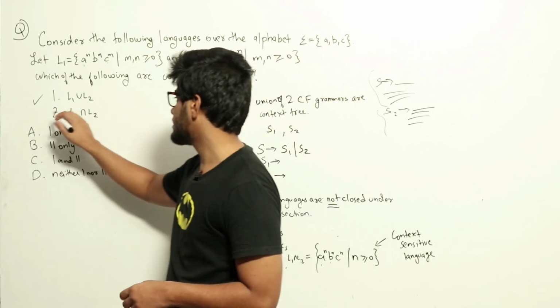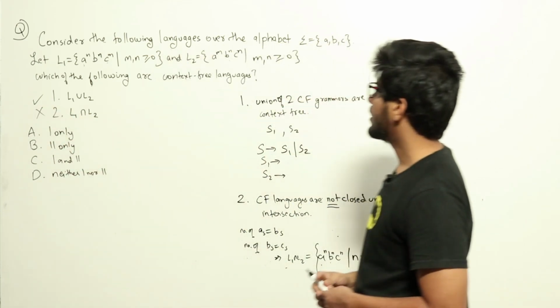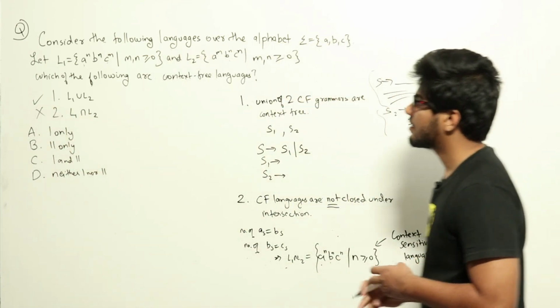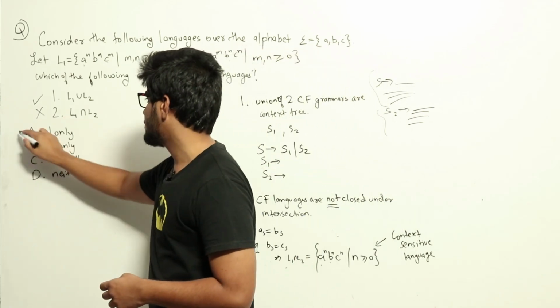So L1 intersection L2 is not a context-free language, meaning the right answer is option A, statement 1 only.